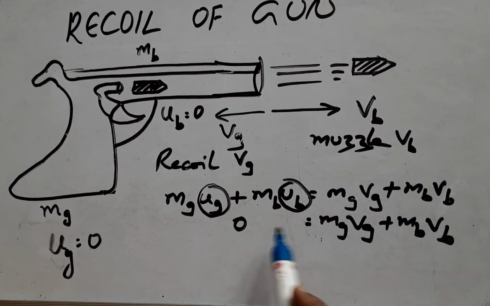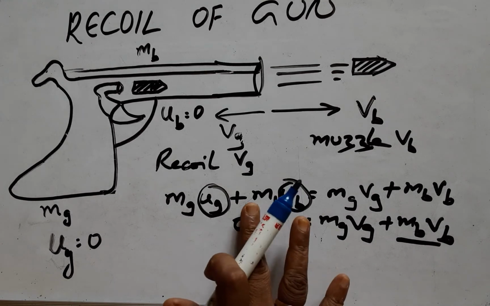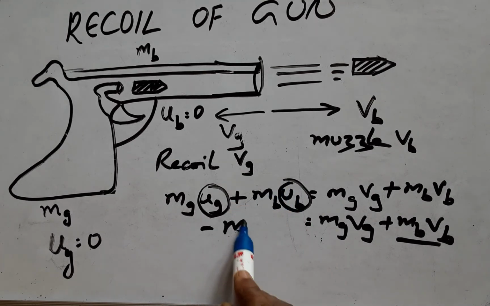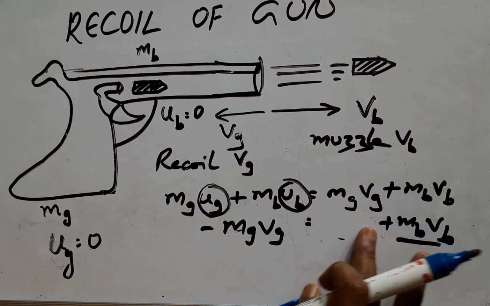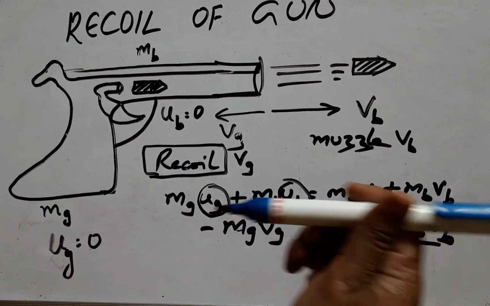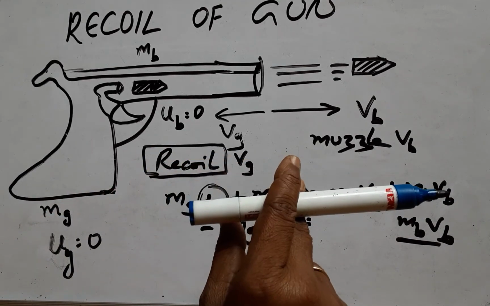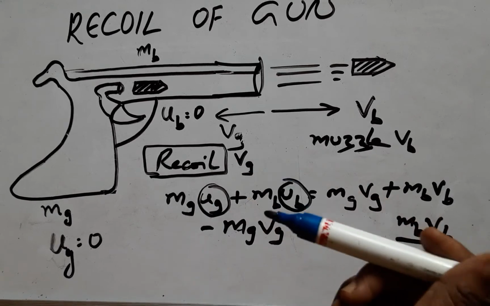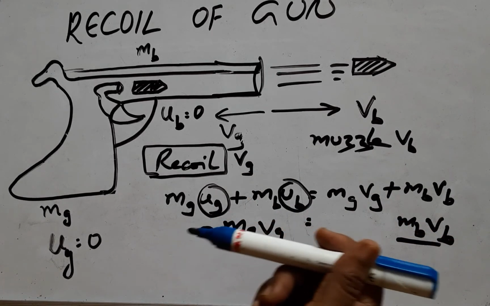arrive at this value, that the momentum of the bullet is equal to the negative of the momentum of the gun, which shows that it is recoiling and the direction of the movement of the gun is opposite to that of the bullet. The bullet goes forward and the velocity of the gun is negative, which shows that the gun recoils in the